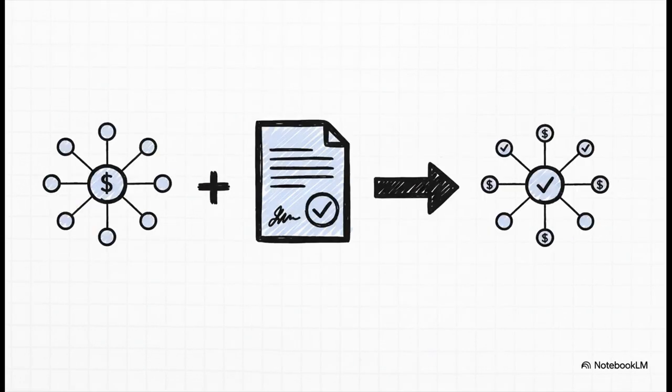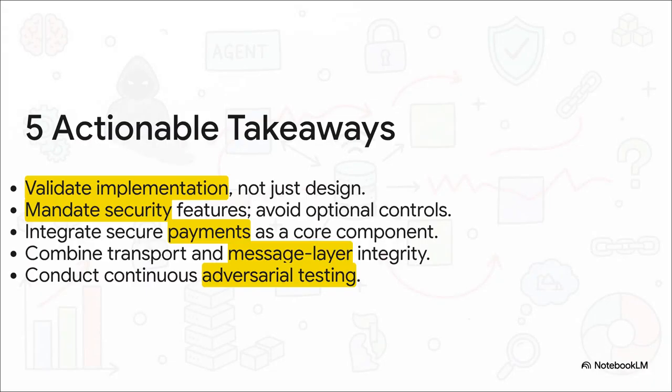So the primary recommendation is to build a hybrid model. This would combine Coral's integrated architecture with the mandatory per-message integrity checks from ACP, like JSON Web Signatures, or JWS, which provides a way to verify a message hasn't been tampered with. So this brings us to 5 actionable takeaways for developers. 1. Validate the implementation, not just the design document. 2. Mandate security features, don't make them optional. 3. Integrate secure payments as a core component.